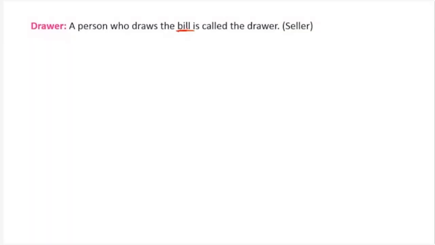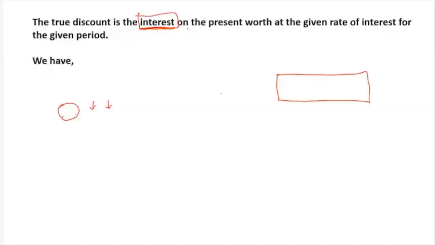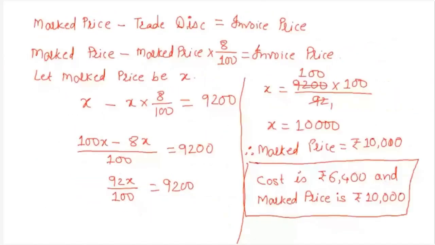Let me go back and show it to you. One second. Now look at this sum.